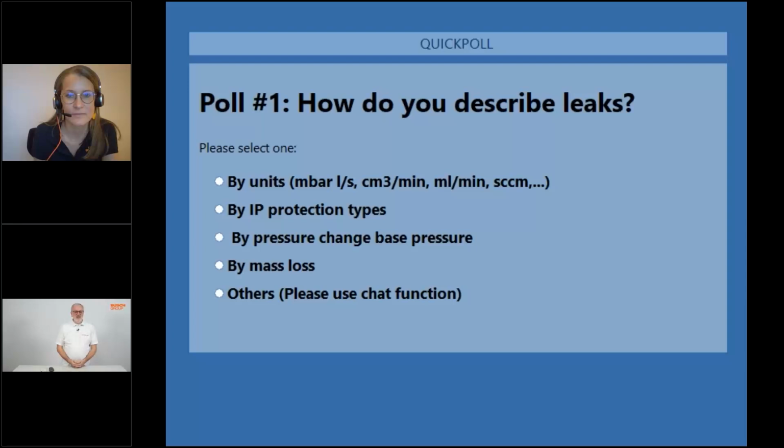Are you working in the vacuum industry? So do you see a change in the base pressure or the process pressure, for example? Or do you work in the refrigeration and air conditioning industry? In this community, leaks are mainly described by mass loss over time. Or what is your way of describing leaks? How can we connect to you? Please let us know.